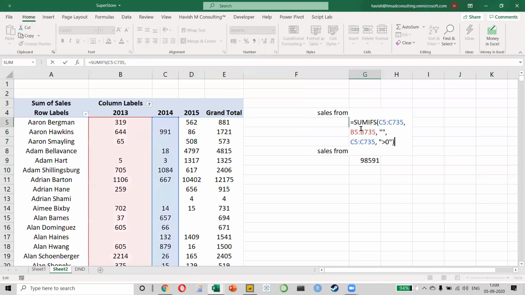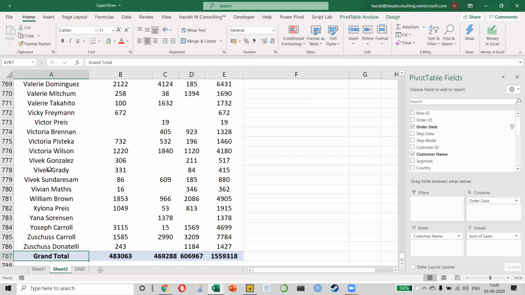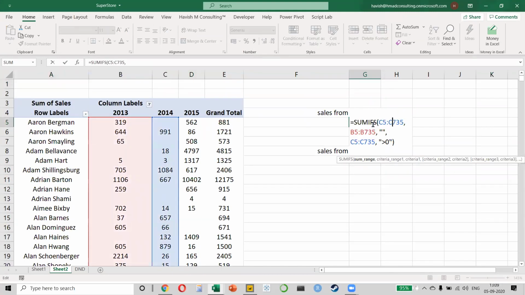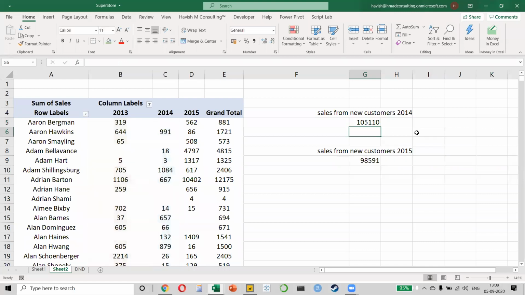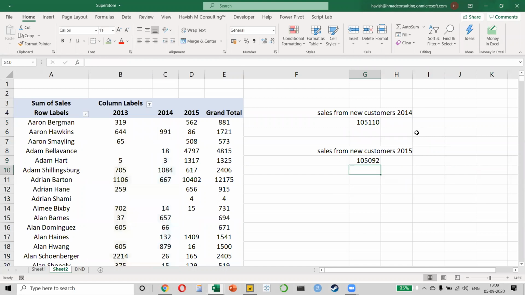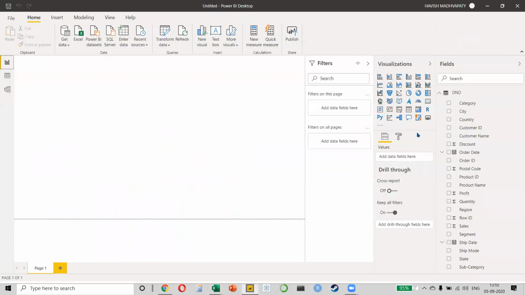So let me just make sure that I'm selecting all the rows. So my last row is 786, correct? So I just update my formula so that we are making sure. And do you see, this is why I don't like working on Excel, because when you work on Excel, there is a lot of manual work that would be required, right? 786, this is also 786. All right. This is the number we want using Power BI.